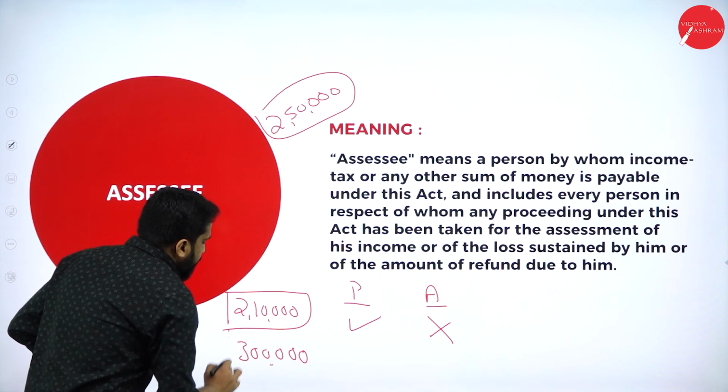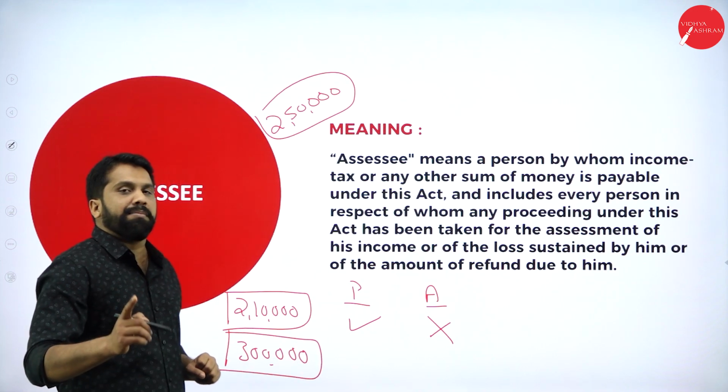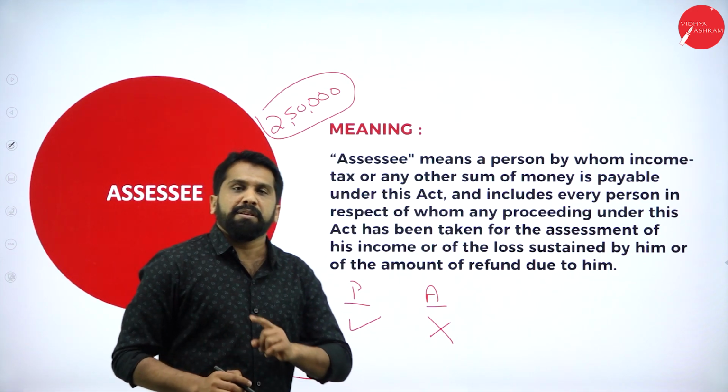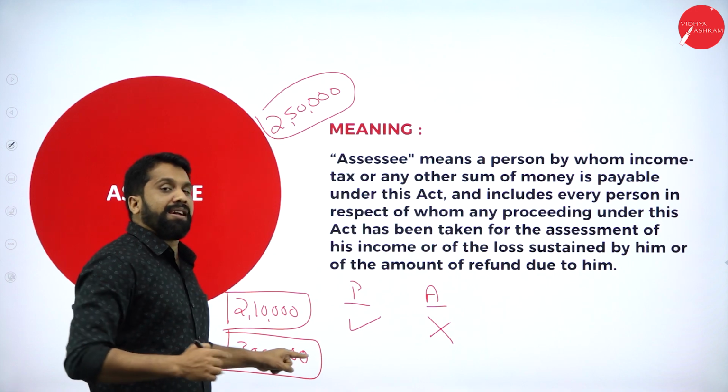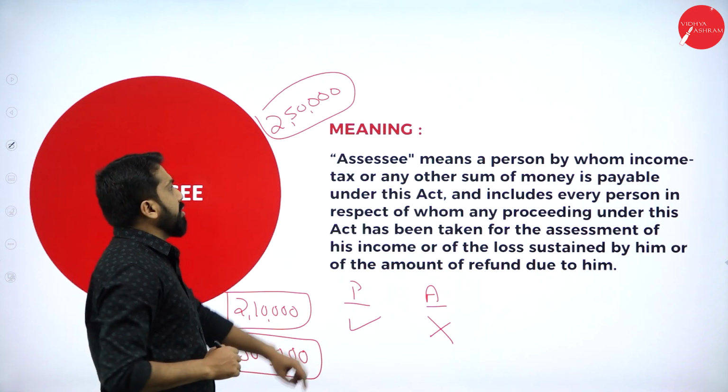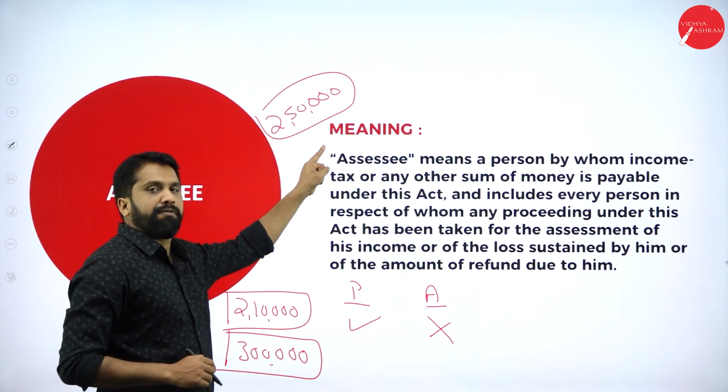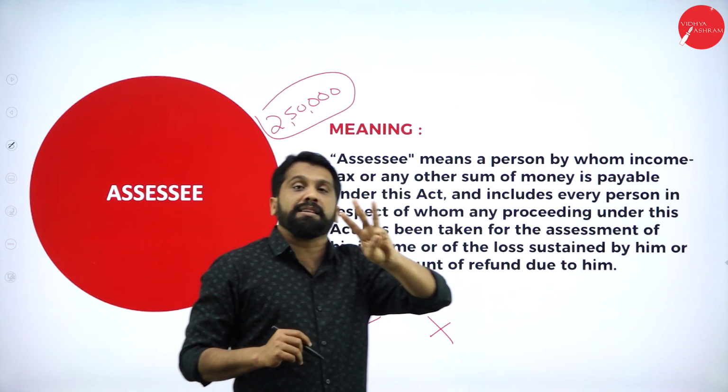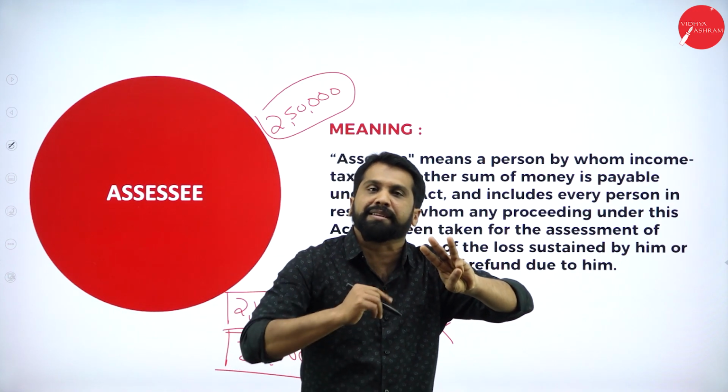What is your income? Your income is 3 lakh. Now, are you supposed to pay tax or not? So your limit is how much? 2,50,000. What is your income? 3 lakh. You have to pay tax.